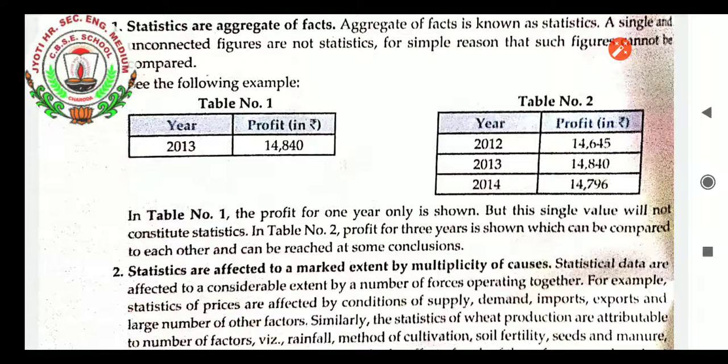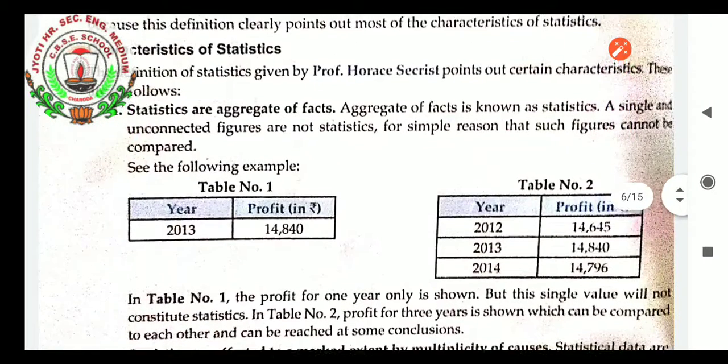So if 100% accuracy is not there, we can do one thing. We can take an aggregate of facts, means a 50% study we can make. In that way it can be appropriate. So that way is known as aggregate of facts. Aggregate of facts is known as statistics. Single and unconnected figures are not statistics, for the simple reason that such figures cannot be compared.